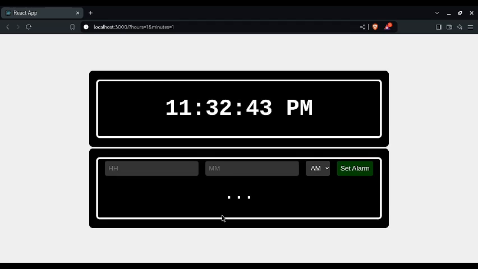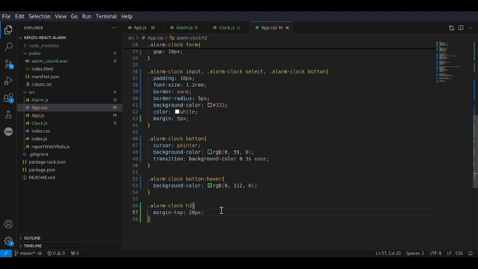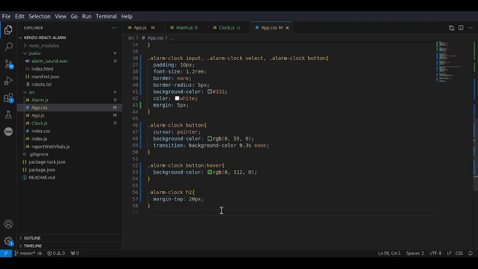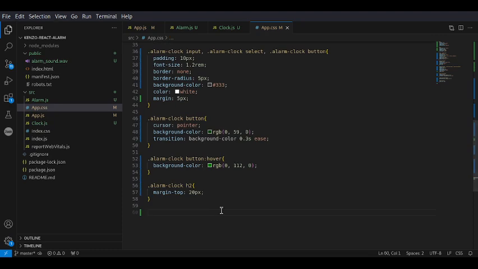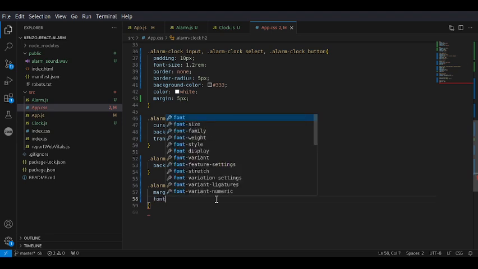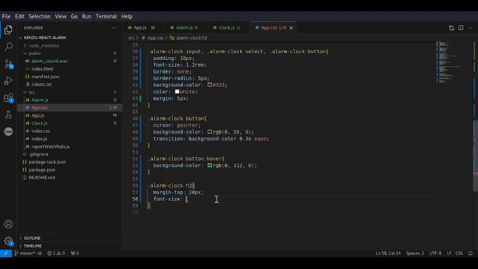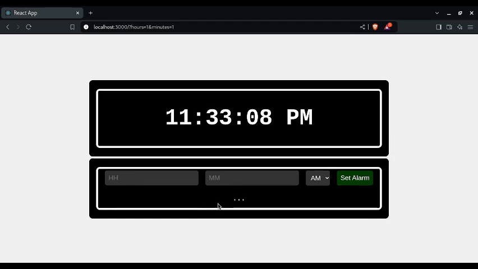Yeah, it's a bit slimmer now. Let's try a smaller font size, 20 pixels. Perfect. I think that's just about it for this video.